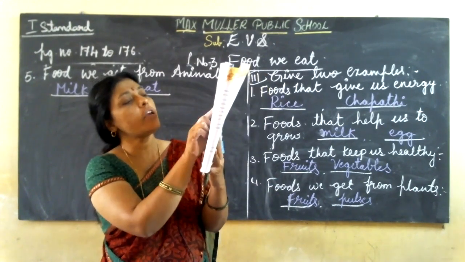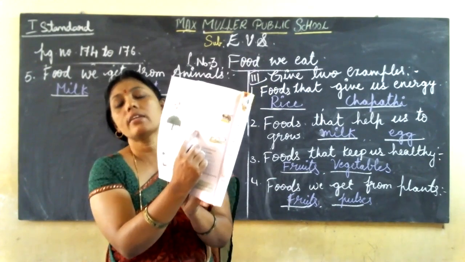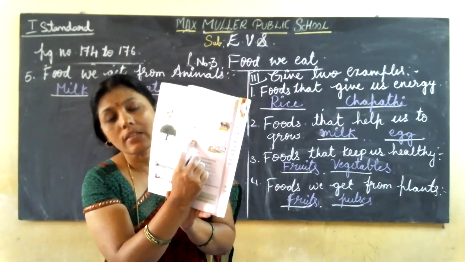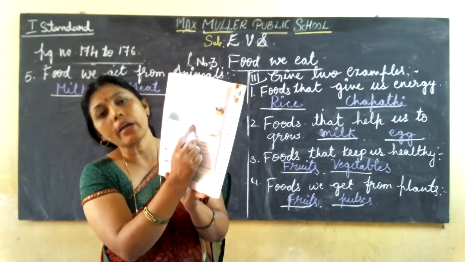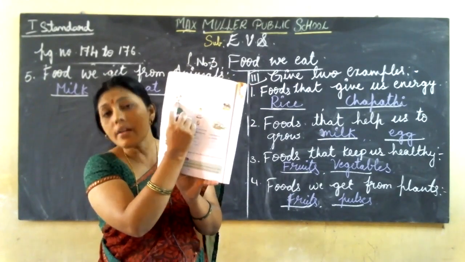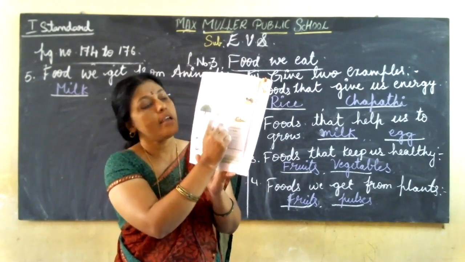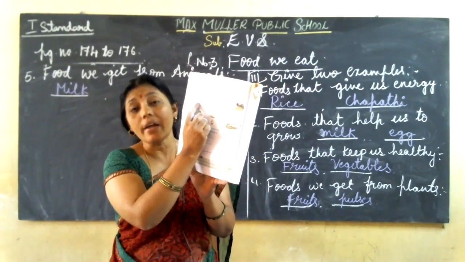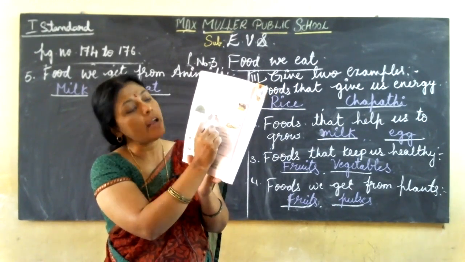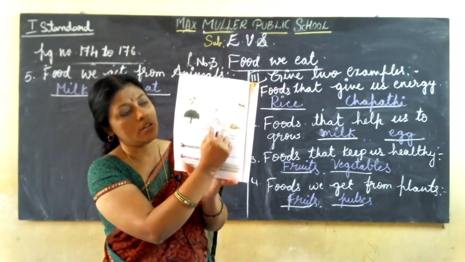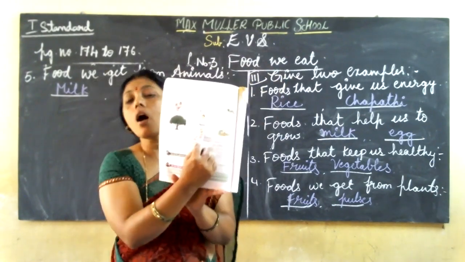Okay, then come to this. What is this? Yes, can you identify this? Yes, egg. So it is egg. Where do we get egg? We get egg from hen. Isn't it, children? Yes, the source of egg is hen. Means we get egg from hen. So you match it. Okay, then come to the last one.